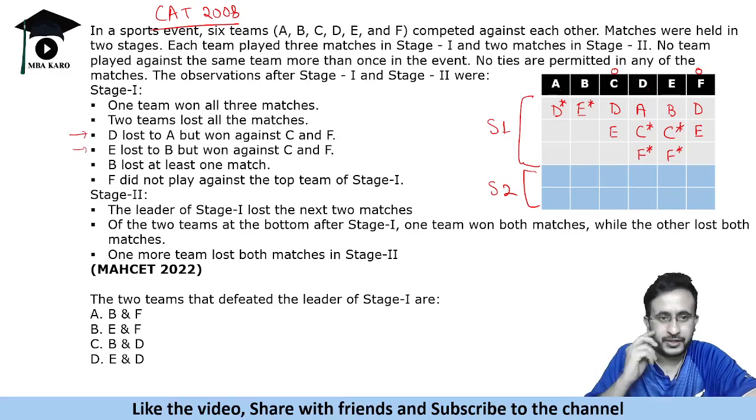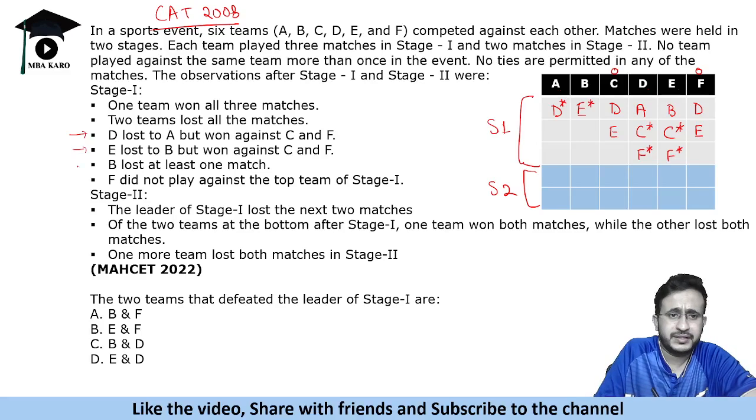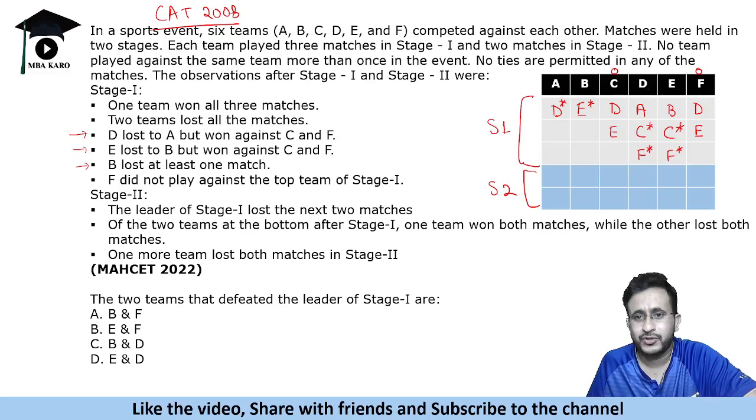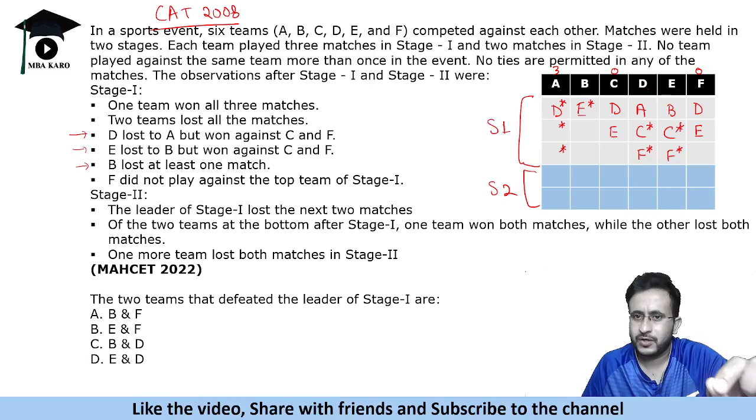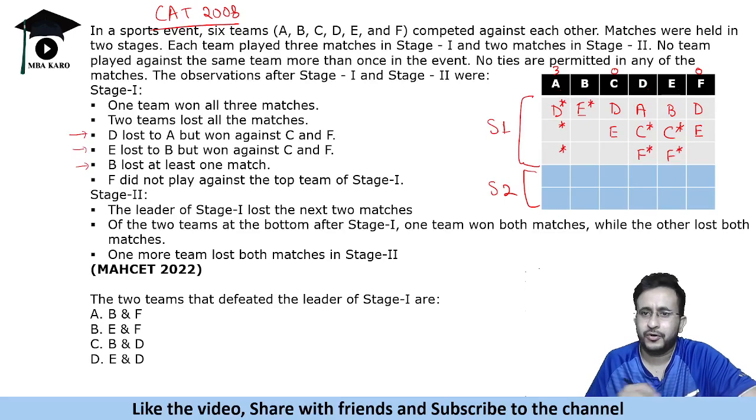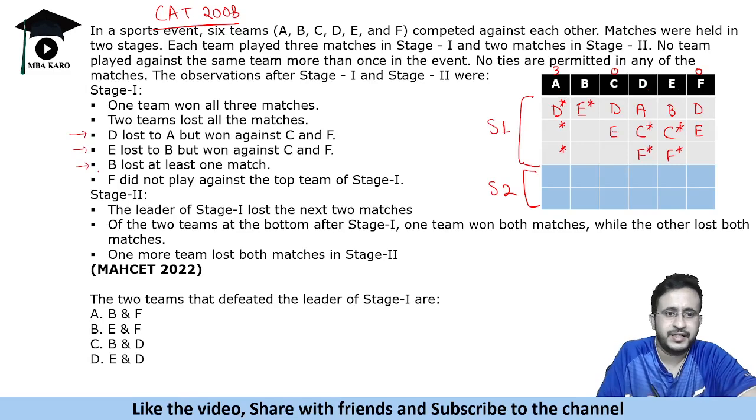Okay, all right. Now, the next statement says B lost at least one match. So it means that if B lost one match, B cannot win three matches. D and E cannot win all three matches. So A is the team that is winning three matches in this stage. Okay, so this is how we get कि A ने three matches जीते और C और F ने 0-0 matches जीते in stage one.